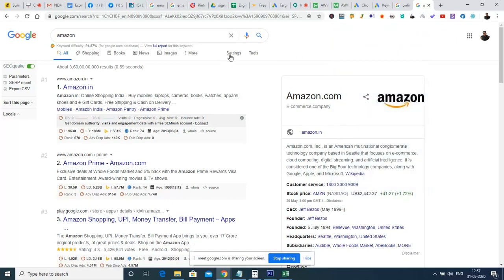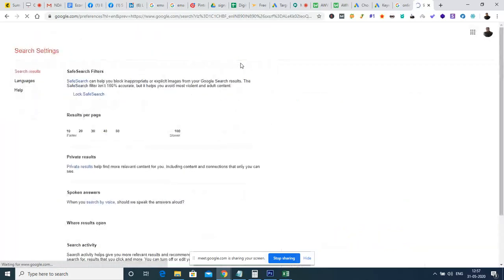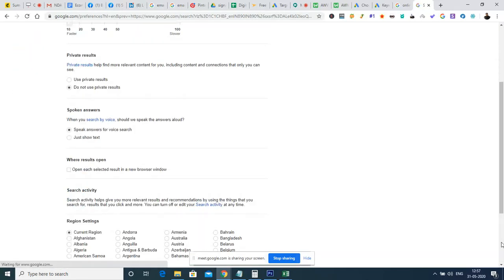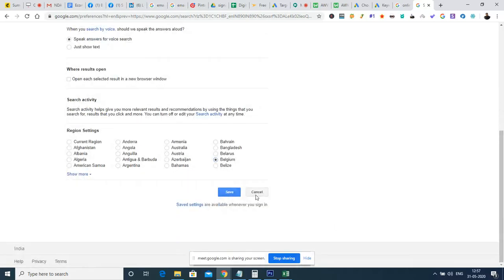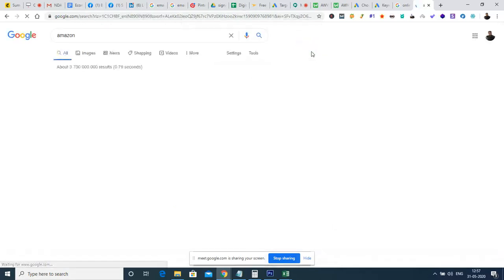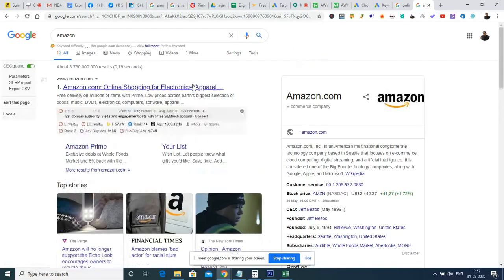Instead of using a VPN, I'm going to the settings tab. I'm going to look for Belgium, and save this. Right now I'm in Belgium, and I'm searching for the word Amazon. What did I get? I got Amazon.com rather than a result for .in, because .in is country specific.